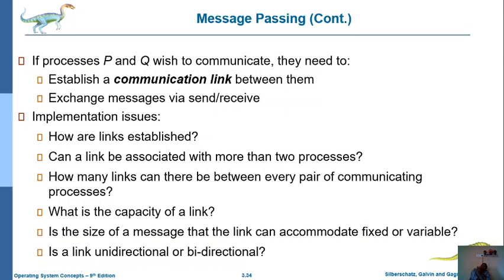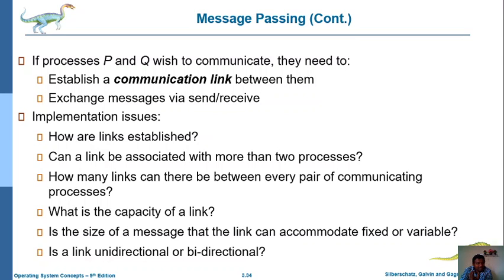And what is the capacity of a link? That is, at a time how many processes can it allow to exchange their messages over the network? That is one more issue. And whether the size of a message is fixed or variable. Whatever message we want to exchange over that link, the message size is either fixed or variable. And whether the link is unidirectional or bidirectional. So these are the several issues.